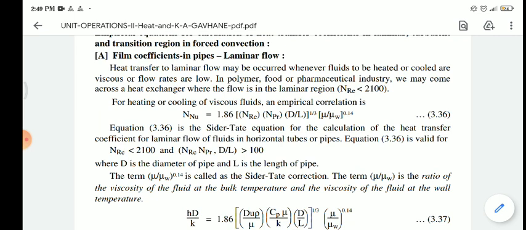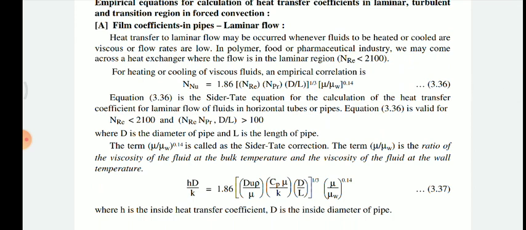This indicates the ratio of the viscosity of the fluid at the bulk temperature to the viscosity of the fluid at the wall temperature. Mu is the viscosity at the bulk temperature, meaning the large quantity of fluid, and mu w is for the wall temperature only.